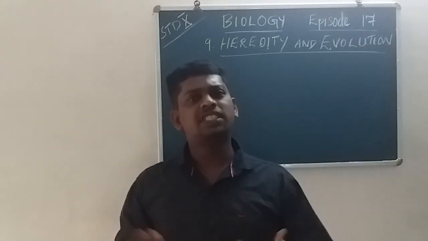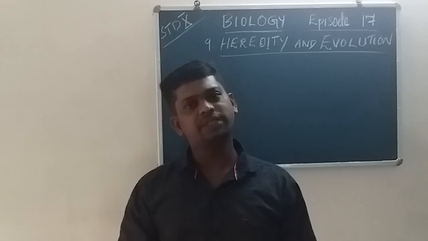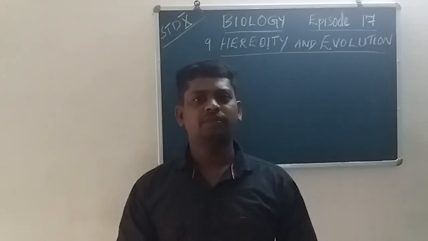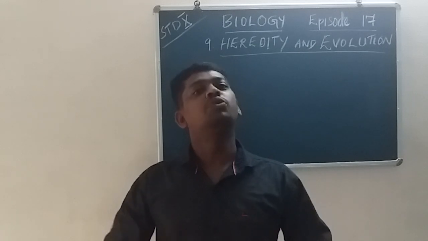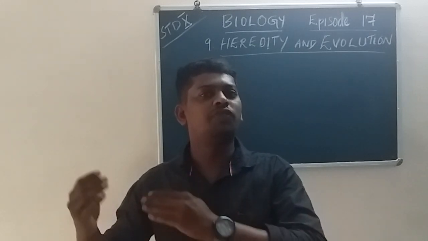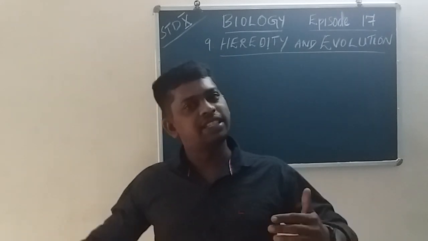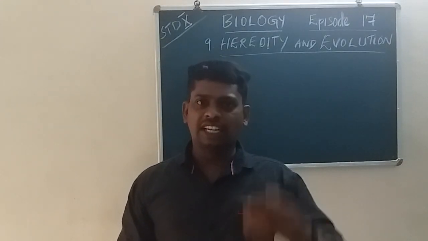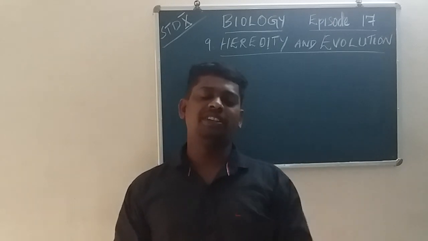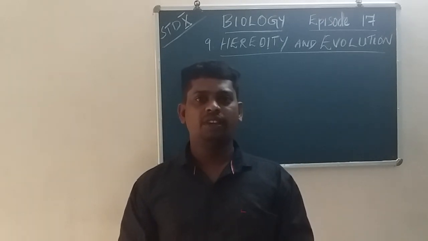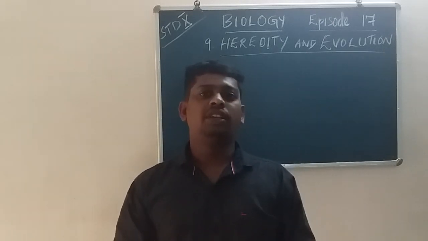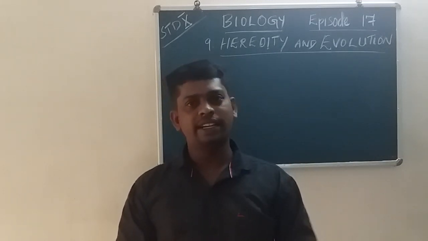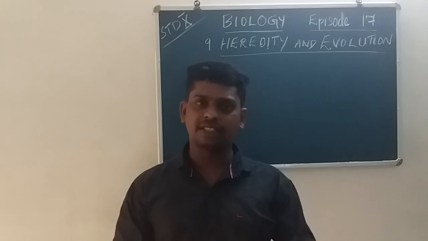Mendel used this technique, artificial hybridization. For what purpose? He loved gardens and plants very much, and he started his experiment using a typical plant, the leguminous garden pea plant.